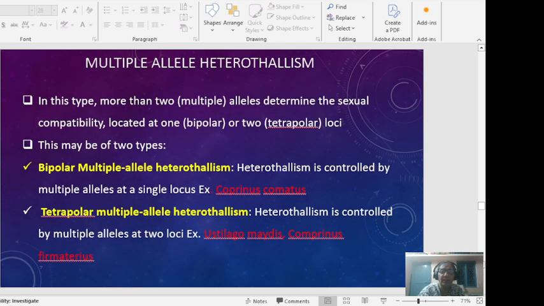Multiple allele heterothallism means that more than two alleles determine the sexual compatibility, located at one or two loci. They may be bipolar multiple allele heterothallism or tetrapolar multiple allele heterothallism. Bipolar means the heterothallism is controlled by multiple alleles at a single locus, and tetrapolar means it is controlled by multiple alleles at two loci.